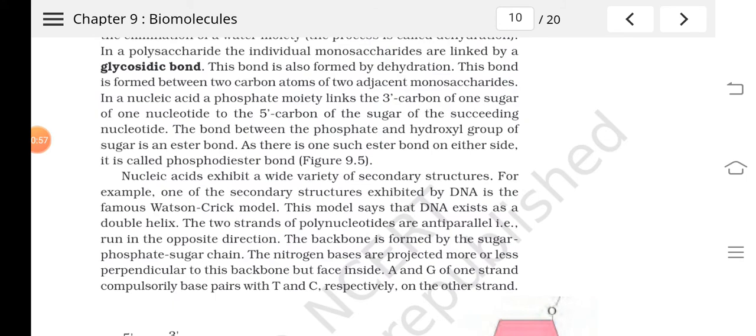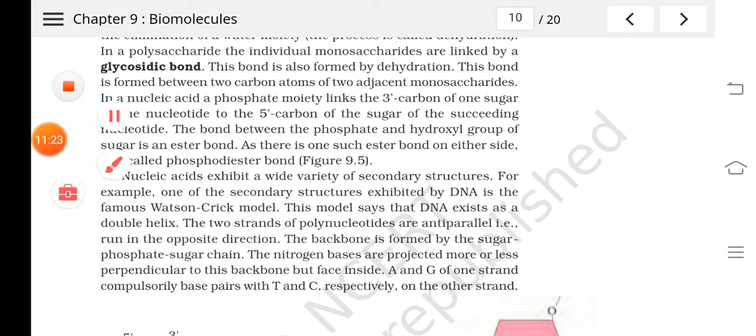The phosphate moiety links the 3' carbon of one sugar of one nucleotide to the 5' carbon of the sugar of the succeeding nucleotide.